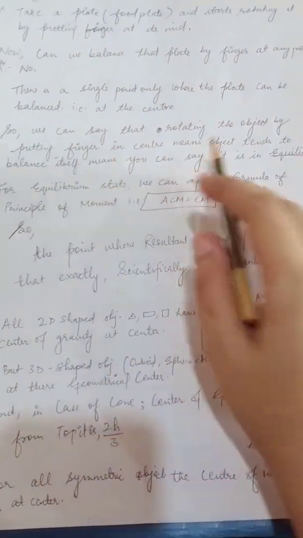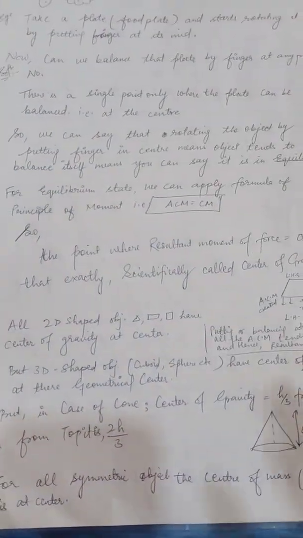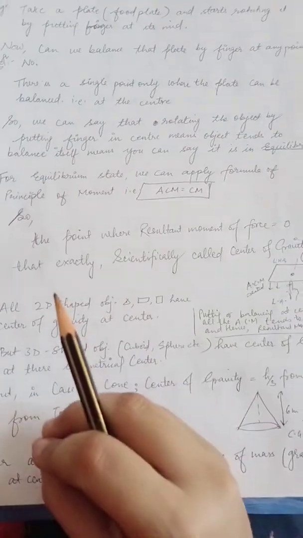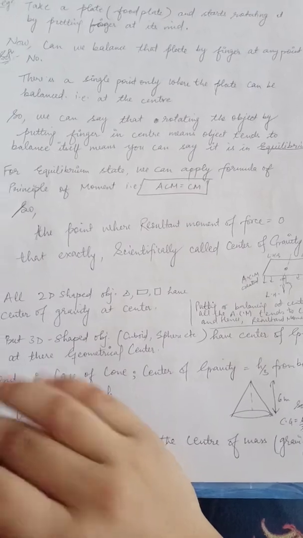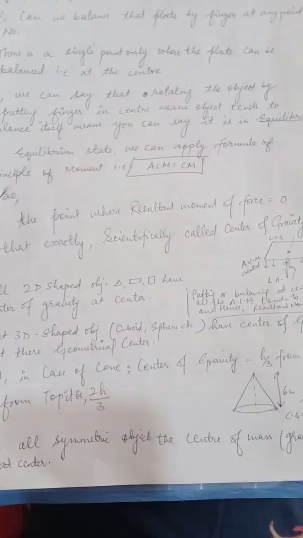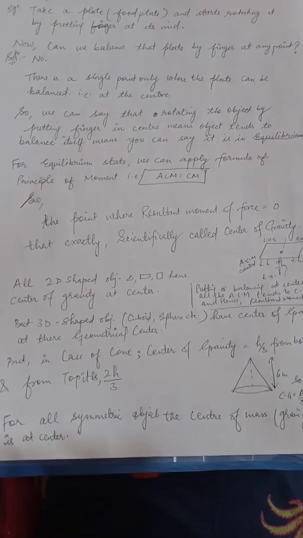So we can say that when rotating the object by putting a finger at the center, the object stands to balance itself, and you can say it is in equilibrium. Balancing means what? It attains the state of stability. So therefore it is termed to be in the state of equilibrium.